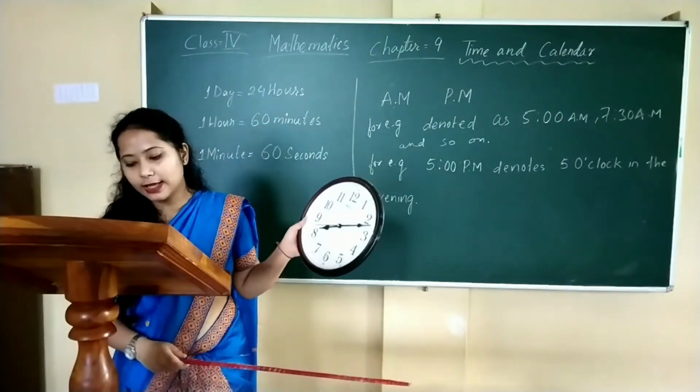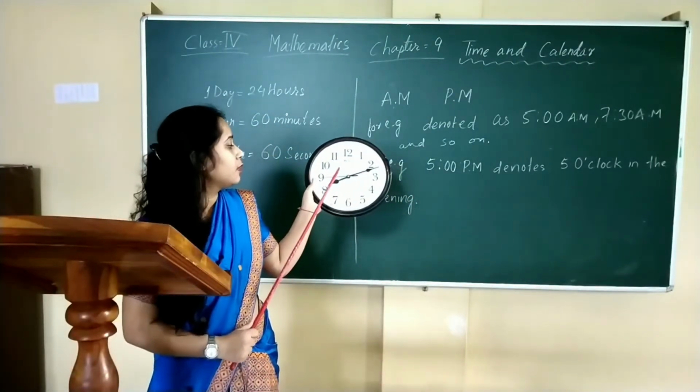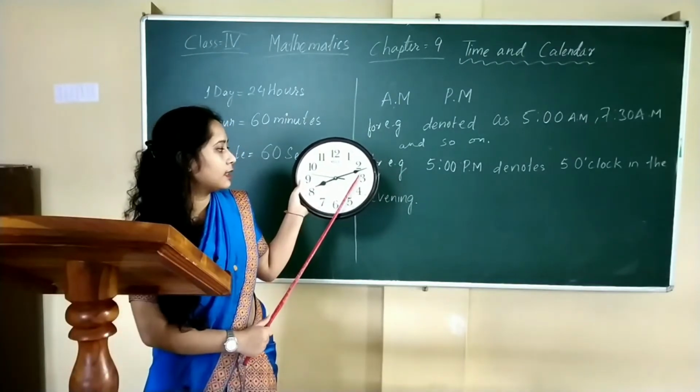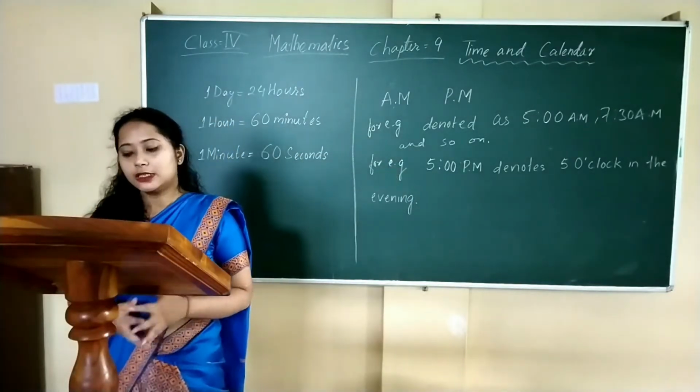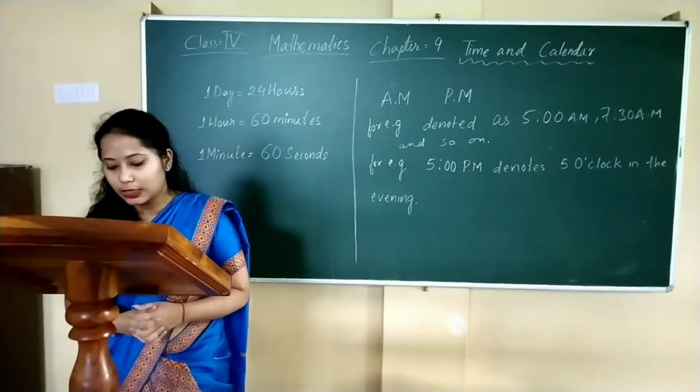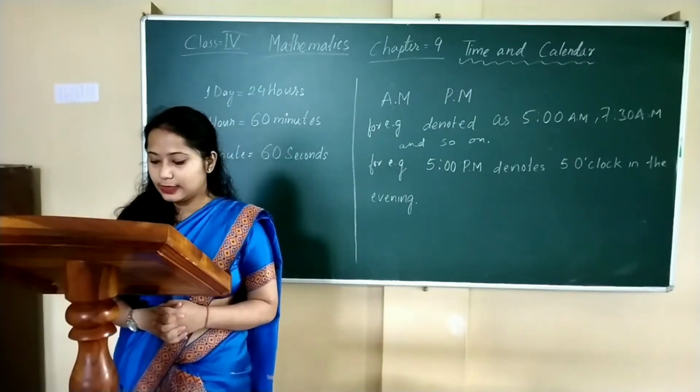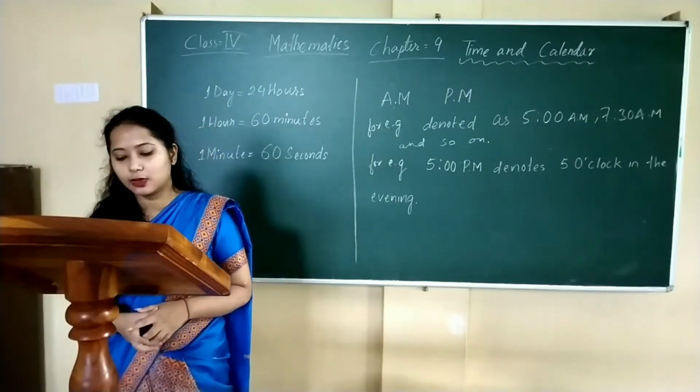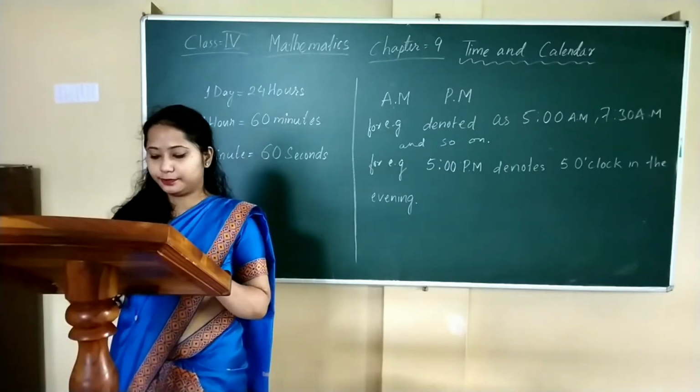The clock has two hands. One is small hand, another is long hand. The short hand in the clock is called hour hand and the long hand is called the minute hand.